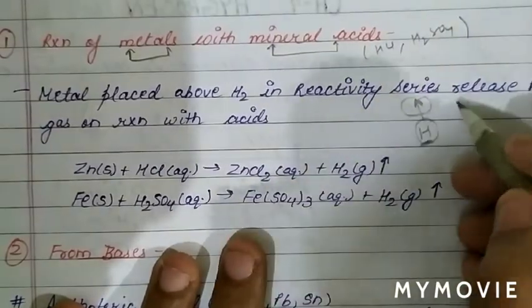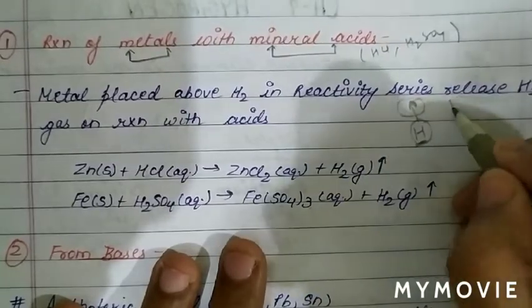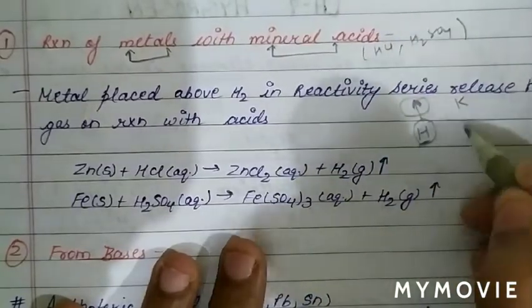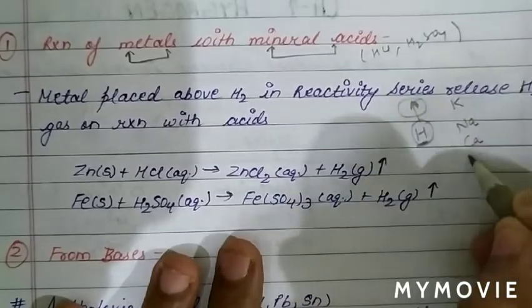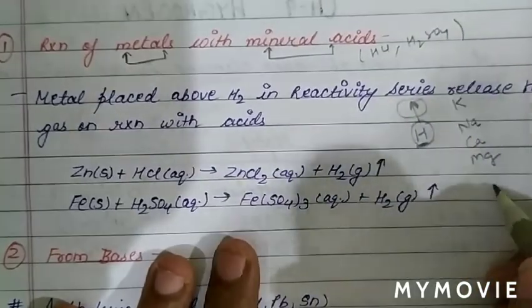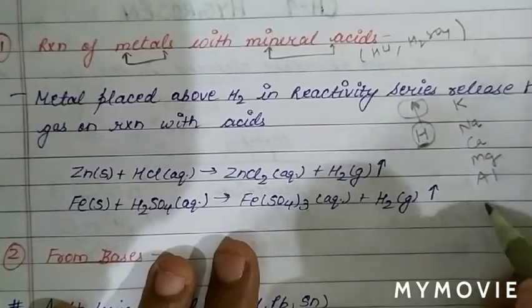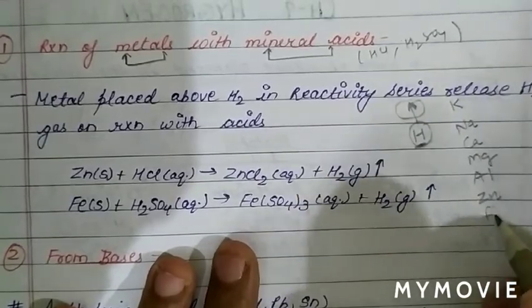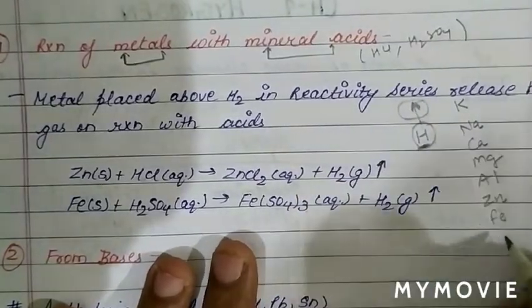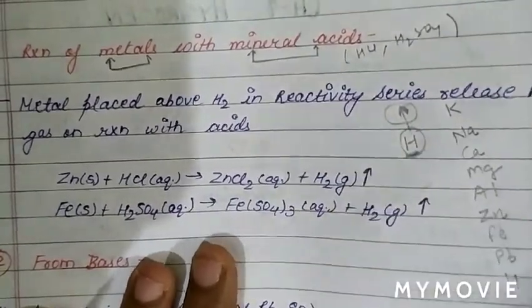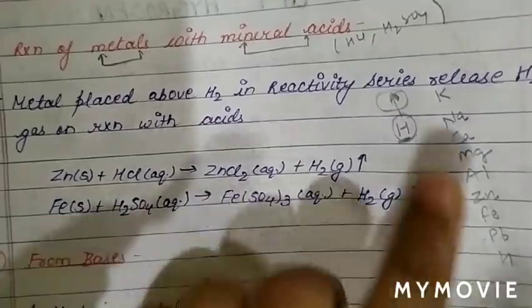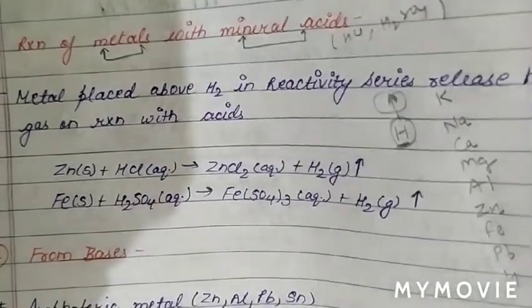The short reactivity series you may learn: potassium, sodium, calcium, magnesium, aluminium, zinc, iron, lead, then hydrogen. So this is the short reactivity series if you want to learn.